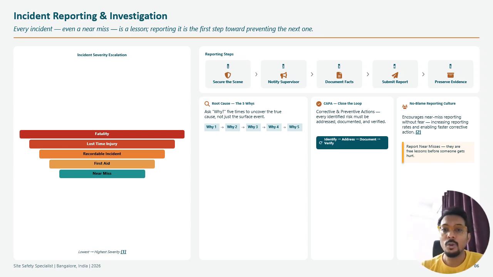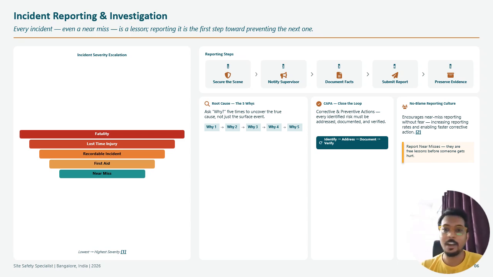Okay, CAPA, close the loop. CAPA's full form is corrective and preventive action. Every identified risk must be addressed, documented and verified. Identify, address, document and verify. So you should do the corrective action and preventive action: what corrective action happens right now, and what should be followed to prevent any future incident or accident.